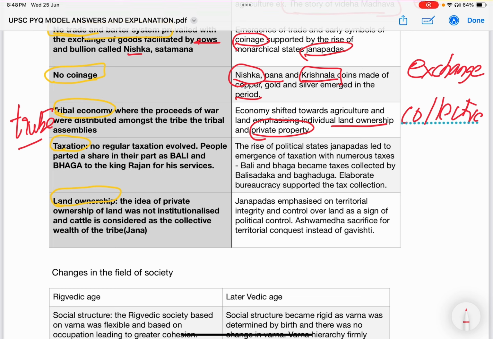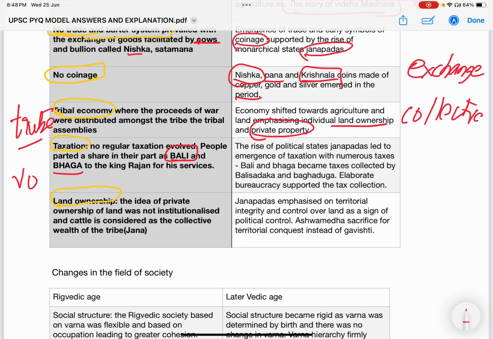Next, another important aspect of economic change from the Rigvedic to later Vedic age is taxation. Taxation in the early period was not established or was largely voluntary. The people shared their produce, especially the share in the war booty, which was given to the king as a voluntary offering by the people.